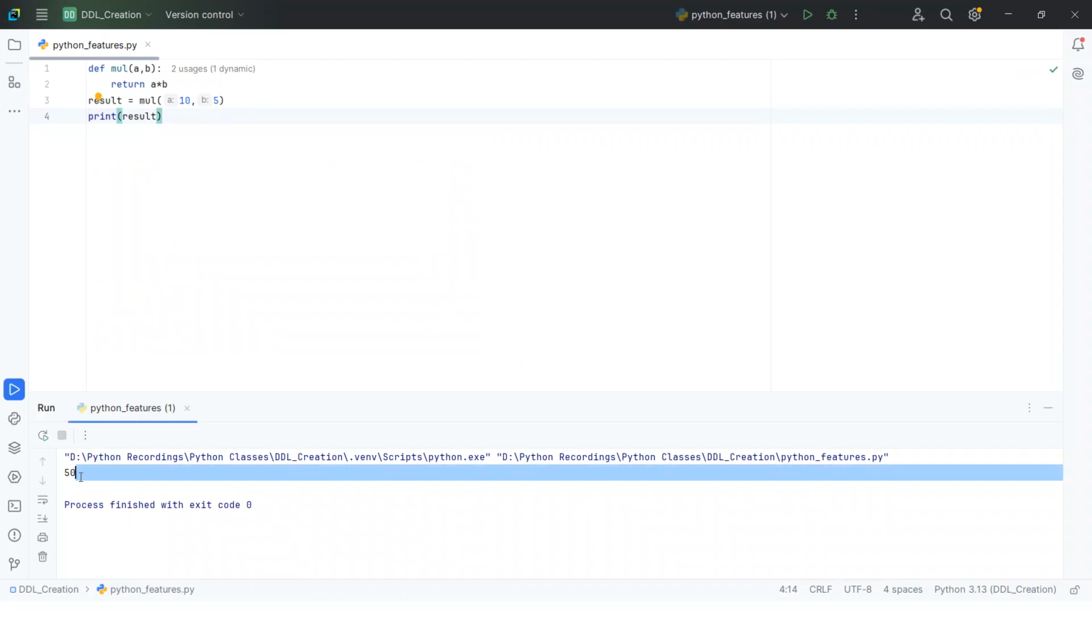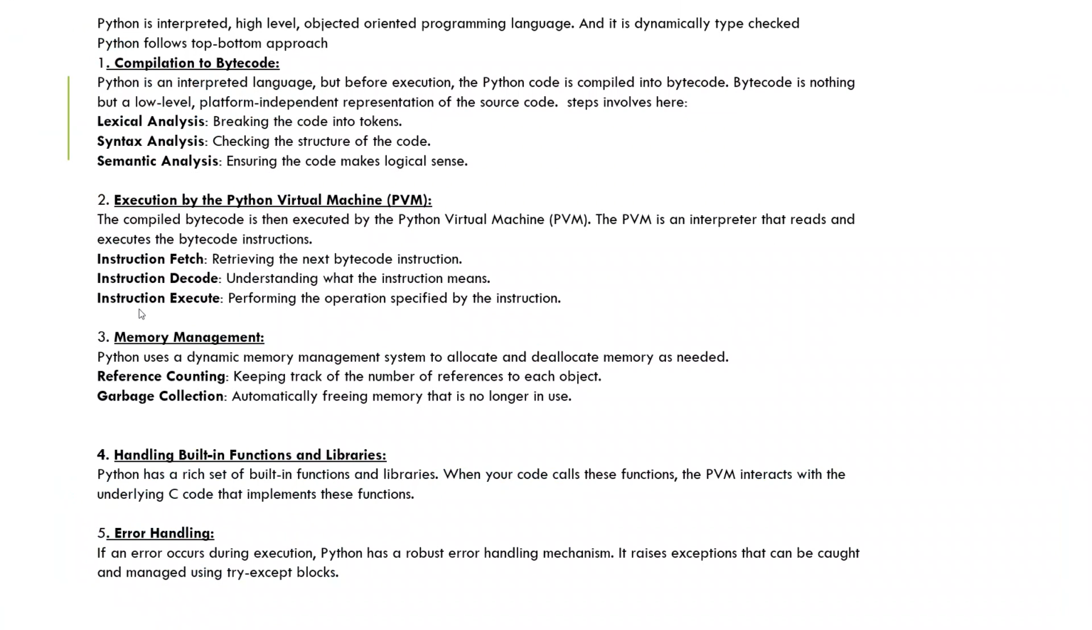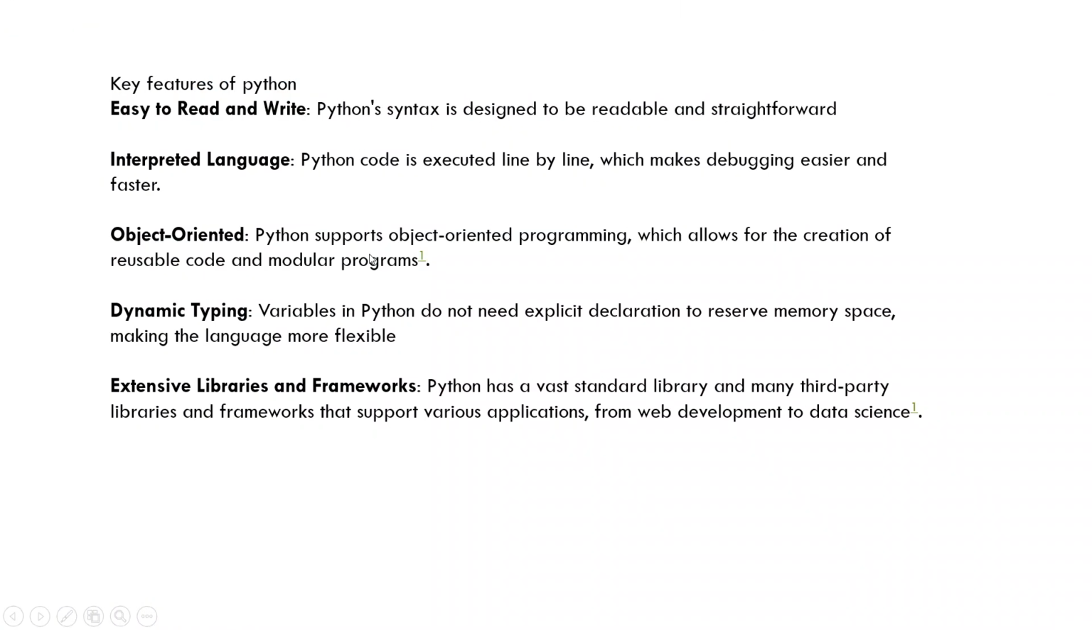These are the approaches for how Python executes and provides the output, top to bottom. Now we will see some features of Python. The key features of Python: easy to read and write. Python is very straightforward and reusable. Readable means you can easily read the statement and easily write the statement.